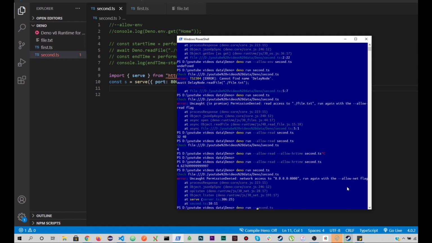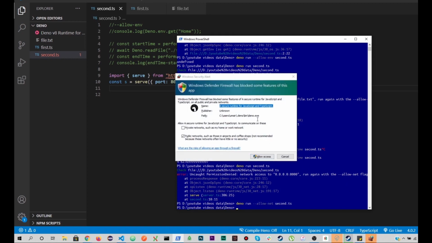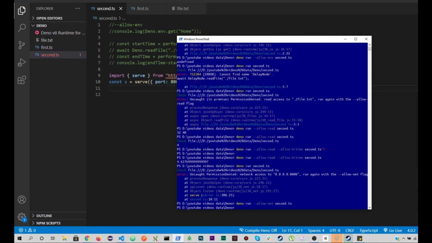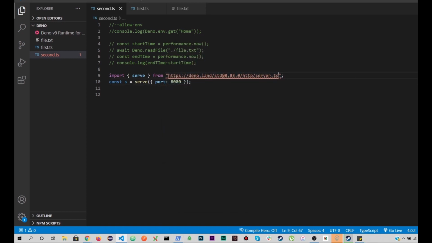You already know this, guys, I'm just repeating it again because this is the topic. So this is the allow access. It's asking me to allow it if I want to access it. It's really cool. Allow access, right? So I have given it access to this network. I actually trust this network, and this module is trustworthy. So let's move forward, let it download, and use it to run the server, right? So allow-net is kind of cool.